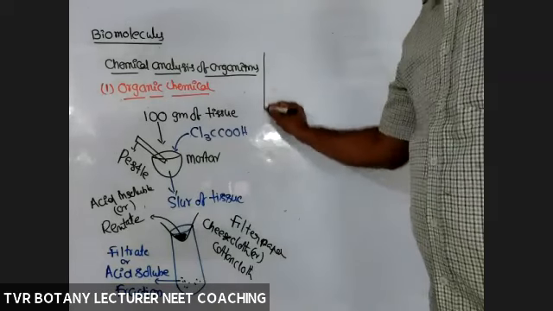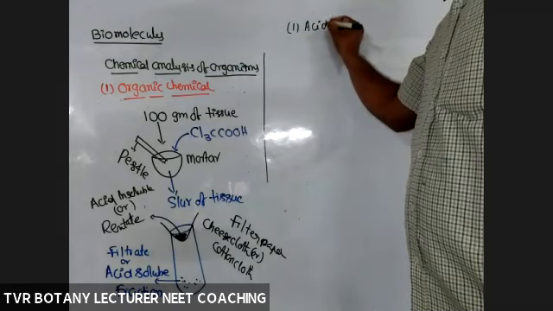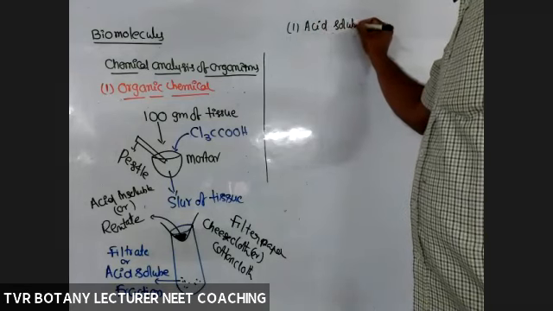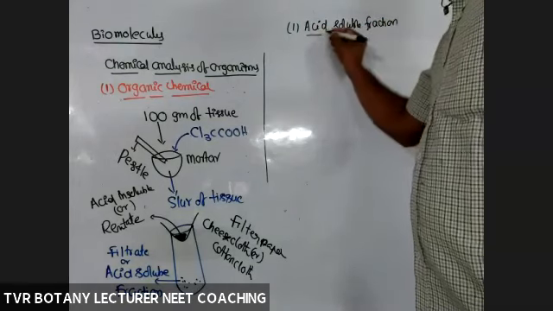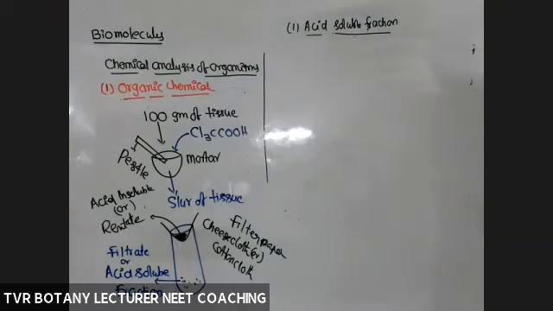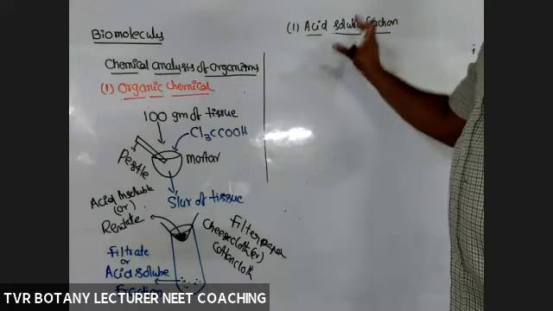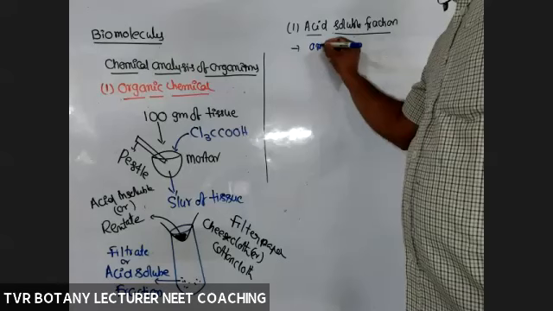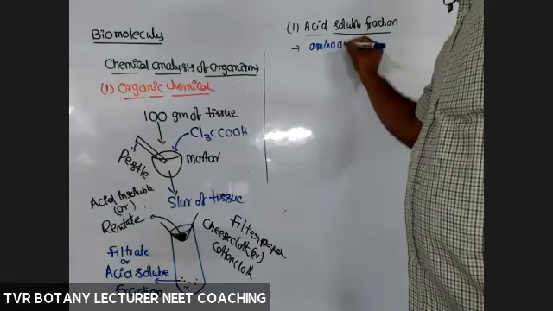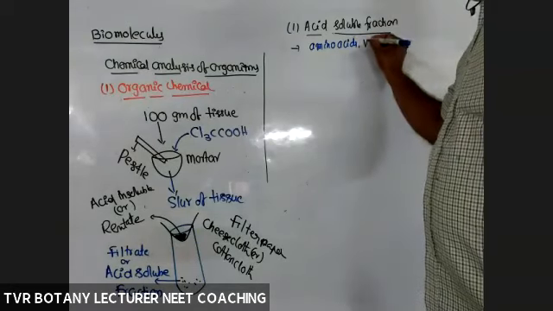So first one, the acid soluble fraction. This is according to organic chemistry. So in the acid soluble fraction, what organic compounds are present? According to that analysis, a number of amino acids particularly, and vitamins.